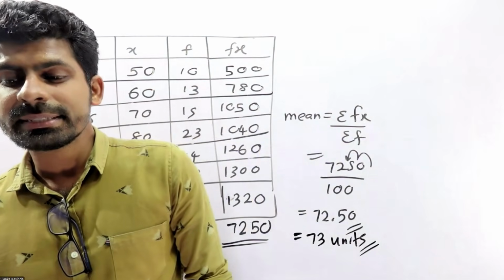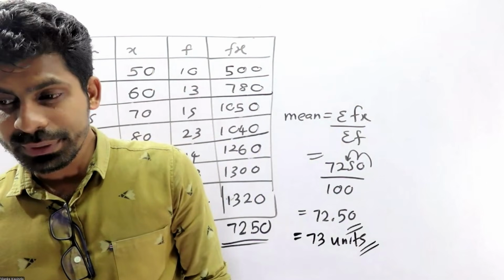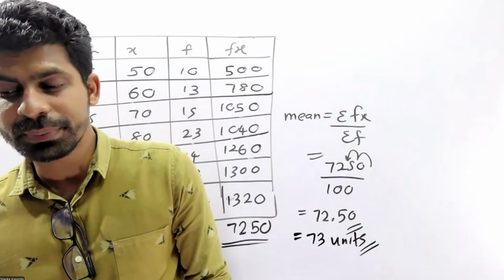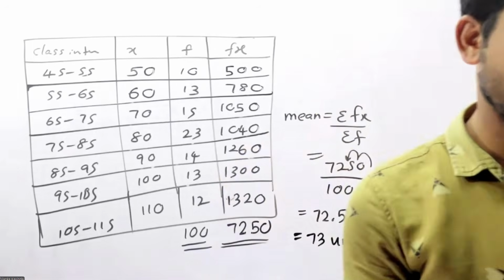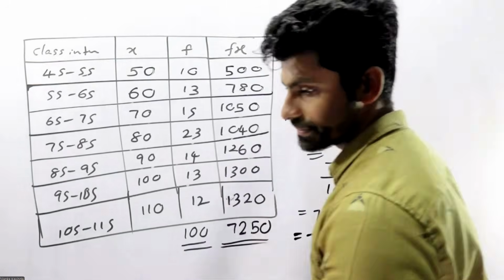The average consumption of electricity is 73 units per month. The production cost of a unit of electricity is 15. Find the annual cost for the production of electricity for these 100 houses.